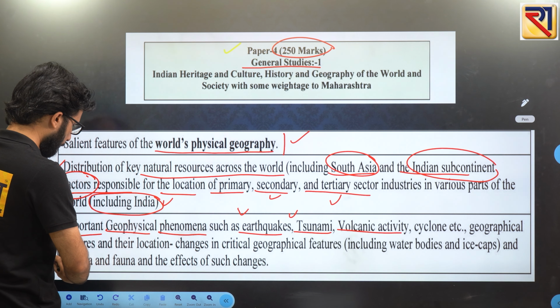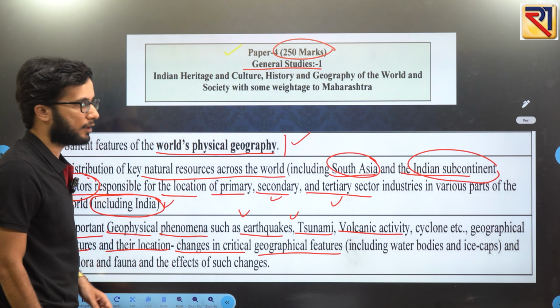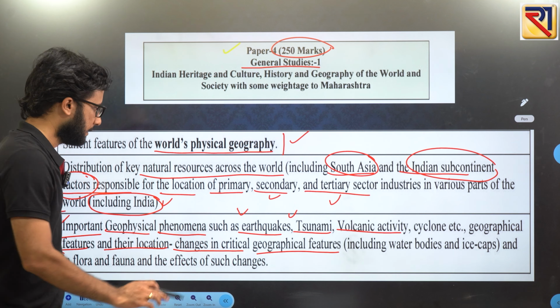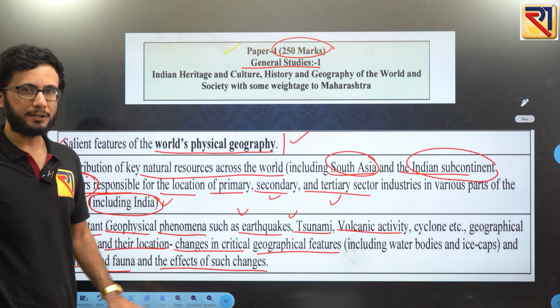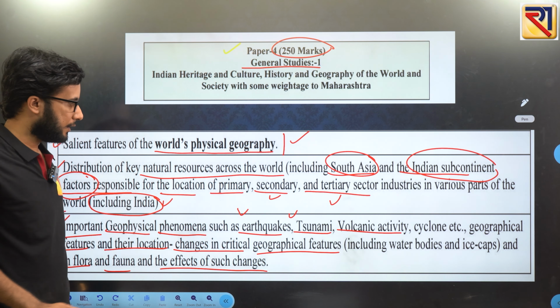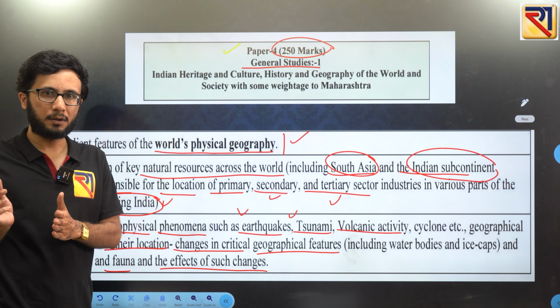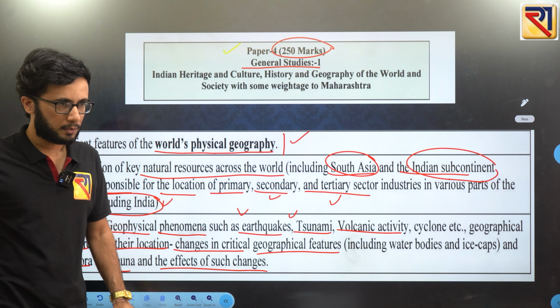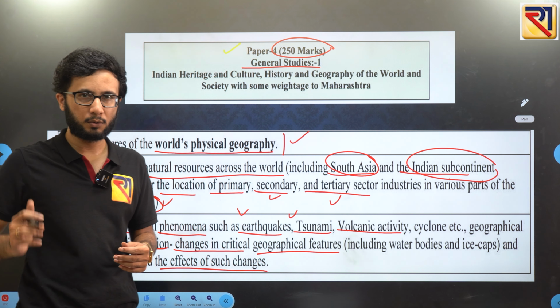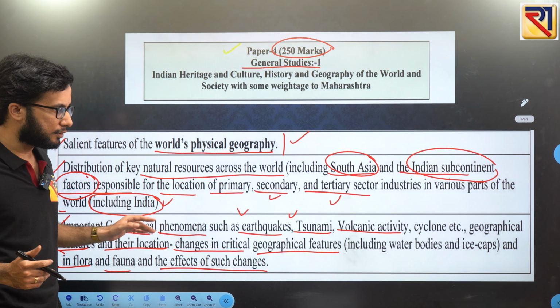Then geographical features and their location, changes in the critical geographical features including water bodies and ice caps, and in flora and fauna, and also the effect of such changes. Now this is a big line which is given. First of all, you need to know various geographical features and their locations, like where any particular volcanic mountain is located and what is the reason behind that location, like why there are no volcanic mountains in the Himalaya and why there are so many volcanic mountains in the Pacific Ocean, on the border between the Pacific plate and the other nearby plates. So these things you should know.